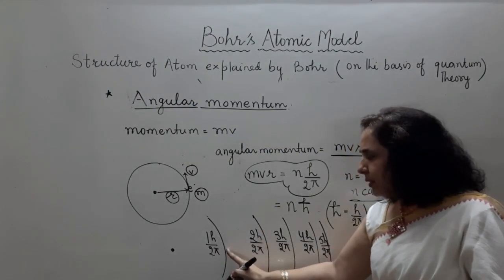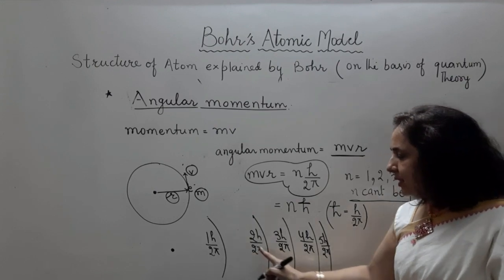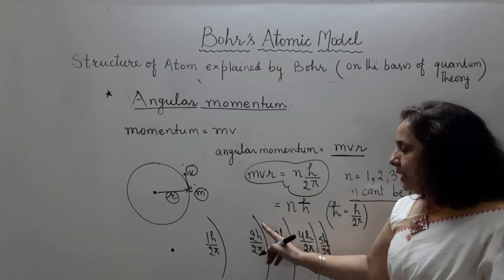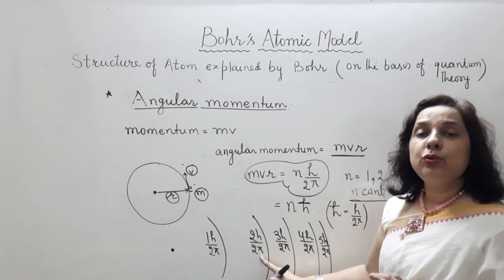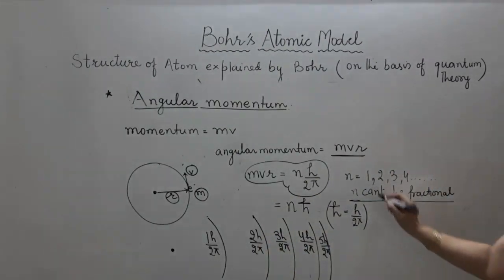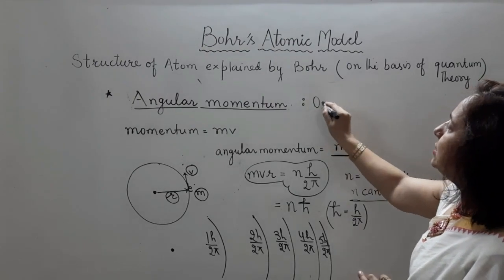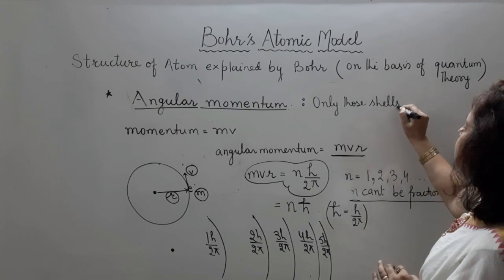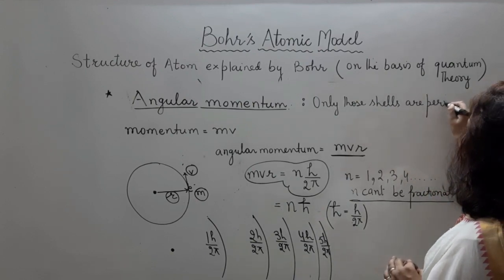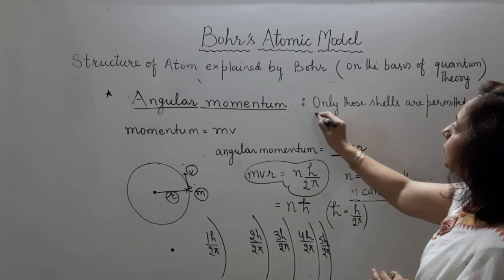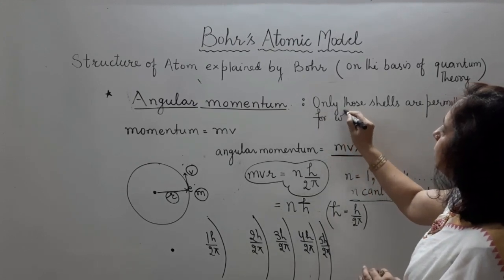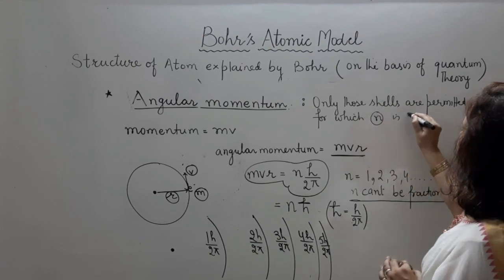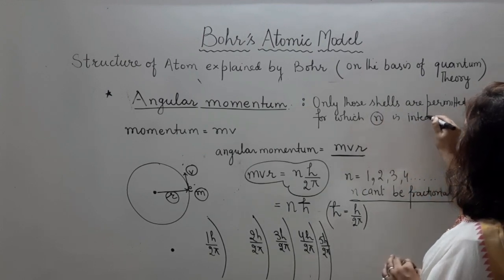It can exist second time at the level or distance where h upon 2 pi की बजाय क्या बन जाएगा 2h upon 2 pi. That means h upon pi is the angular momentum. It means only those shells are permitted. Shells are permitted for which n is an integral value.